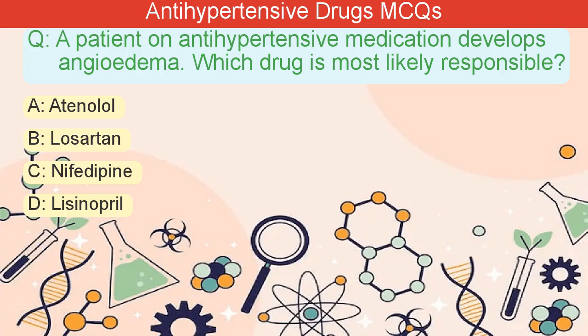A patient on antihypertensive medication develops angioedema. Which drug is most likely responsible? A. Atenolol. B. Losartan. C. Nifedipine. D. Lisinopril.